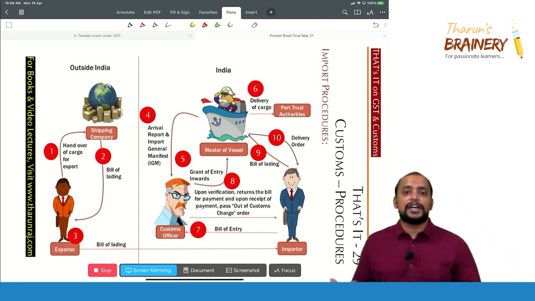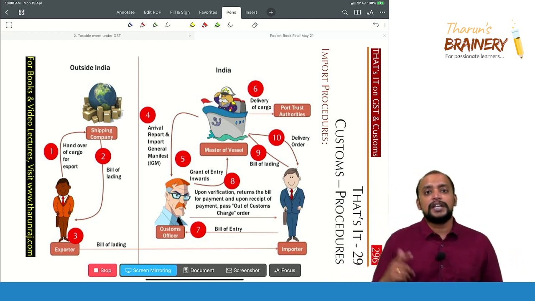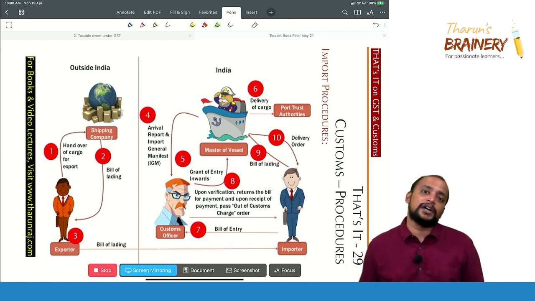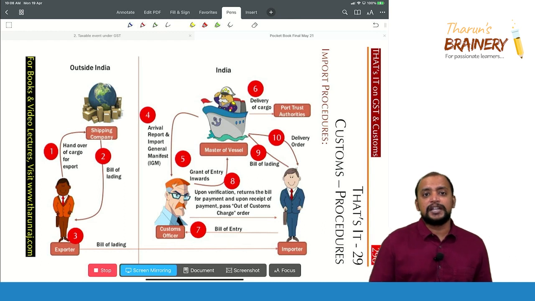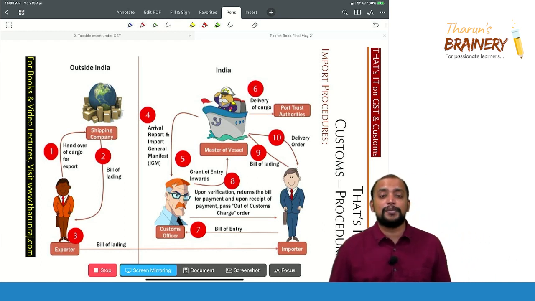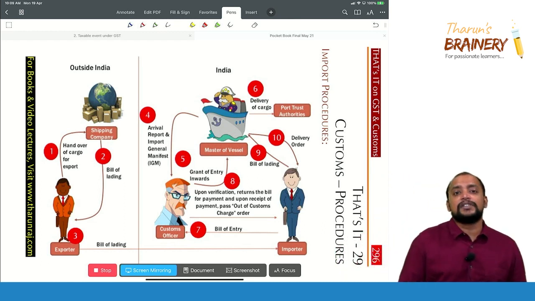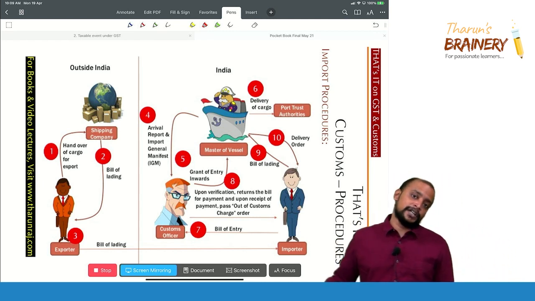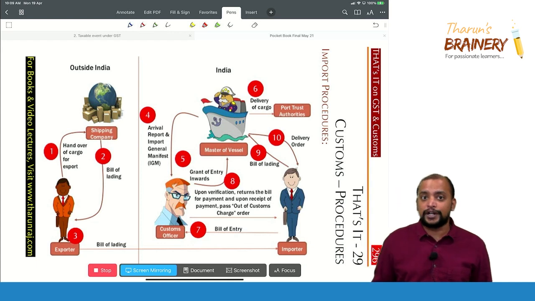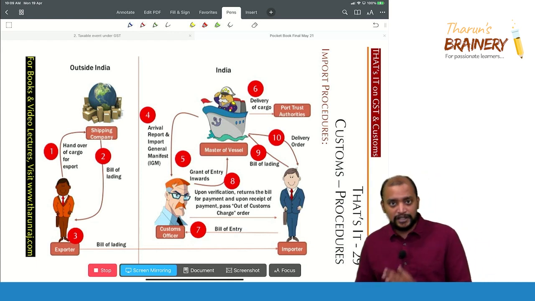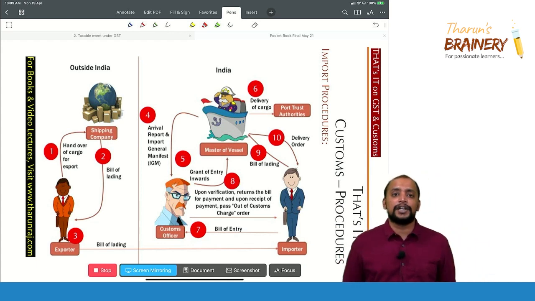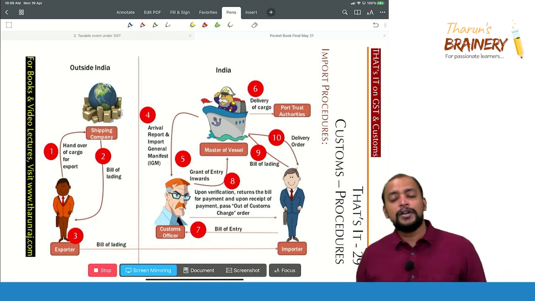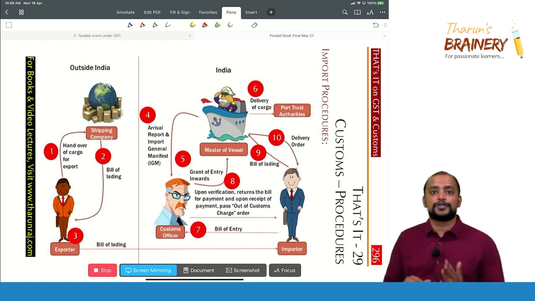Now importer is having two orders. Number 1, he is having bill of lading, and that bill of lading will be submitted with the shipping company, and he will be getting delivery order. Now the delivery order and out of customs charge order he will submit with the port trust authorities, and they will be releasing the goods. So this DO, delivery order, is to be obtained from the shipping company. So this is the procedure involved with respect to import of goods by vessel.